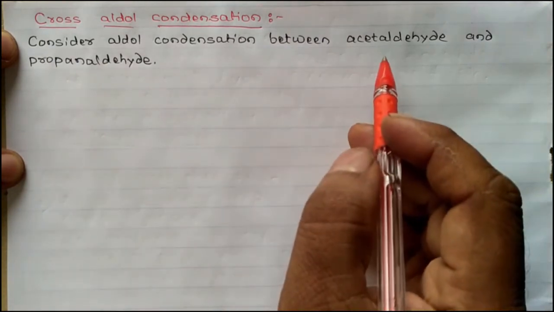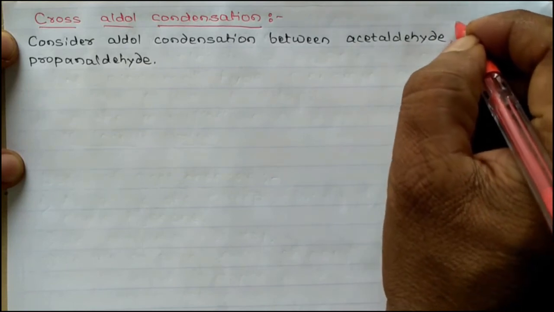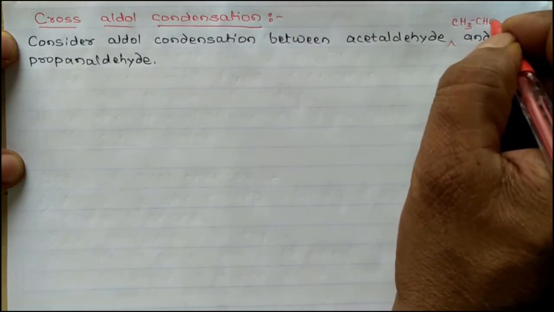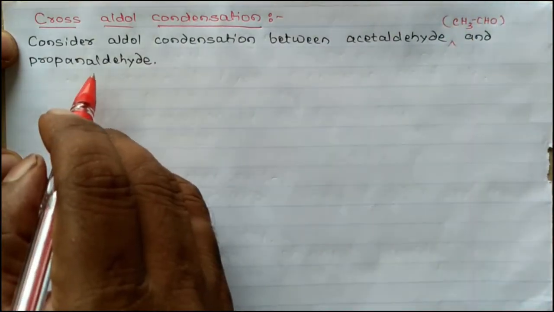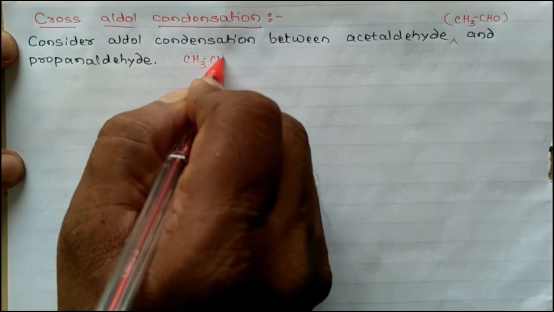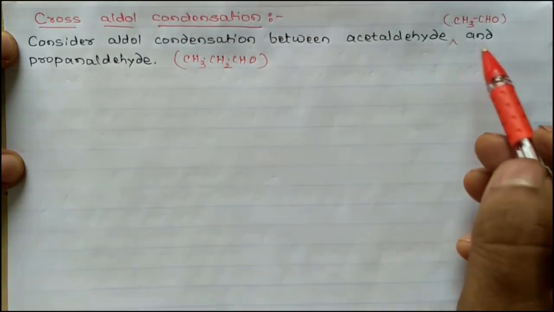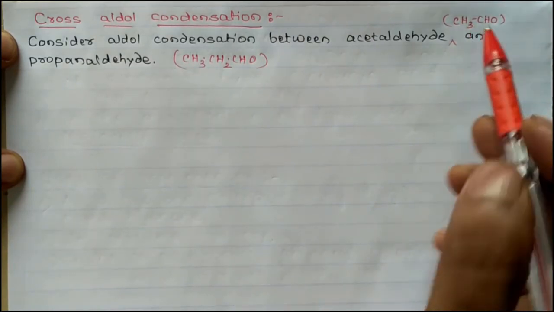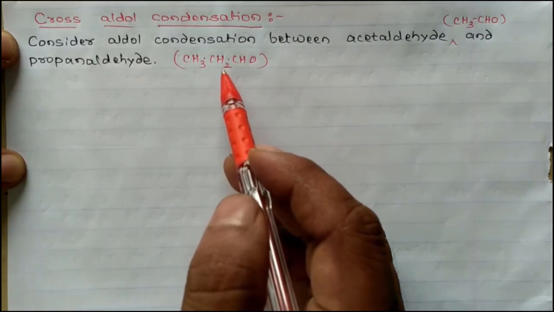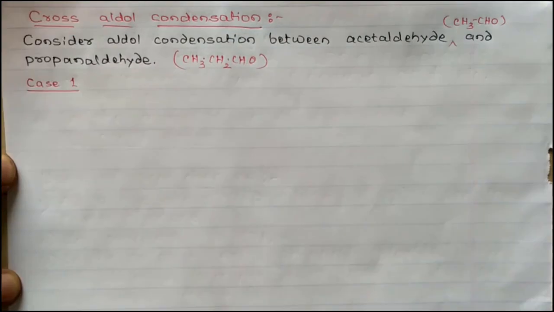Now let us discuss the formation of the 4 different products. The formula of acetaldehyde is CH3CHO. The formula of propanaldehyde is CH3CH2CHO. This also contains alpha hydrogen atoms, hence we can expect cross aldol condensation.